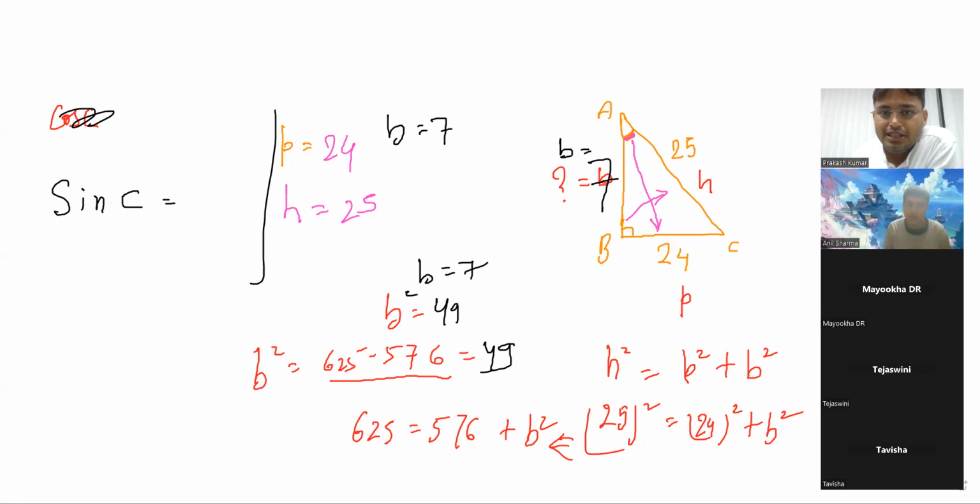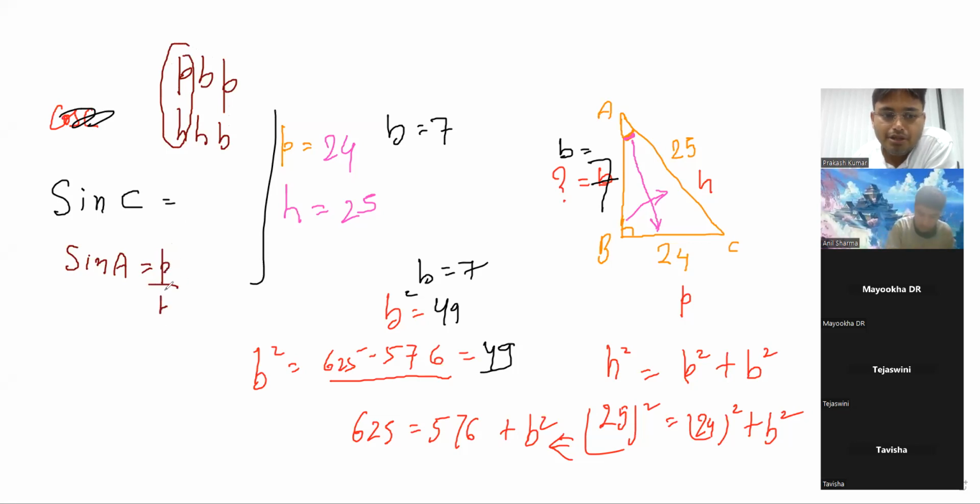So Vedant, actually you have gone incorrect. Don't hesitate, I'm telling you. See, if I ask you sine A, sine A is what? Sine is P by H, the first one, perpendicular by hypotenuse. Now, angle A is notified. In front of angle A, this side will be your perpendicular, right? So if it is sine A, then perpendicular is 24 divided by hypotenuse 25.